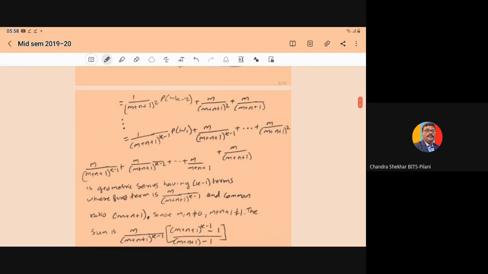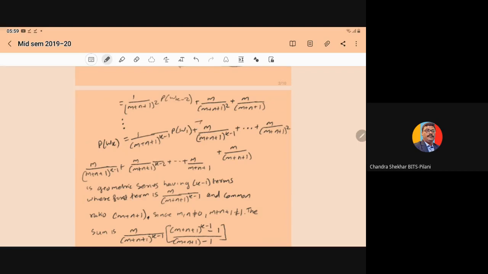Now probability of W(k-2) you can write in terms of W(k-3), and that in terms of W(k-4), and so on. Substituting as a chain, the probability of Wk becomes 1 upon (m plus n plus 1) to the power k minus 1 into probability of W1, plus m upon (m plus n plus 1) to the power k minus 1, plus and so on, plus m upon (m plus n plus 1) whole square plus m upon m plus n plus 1.